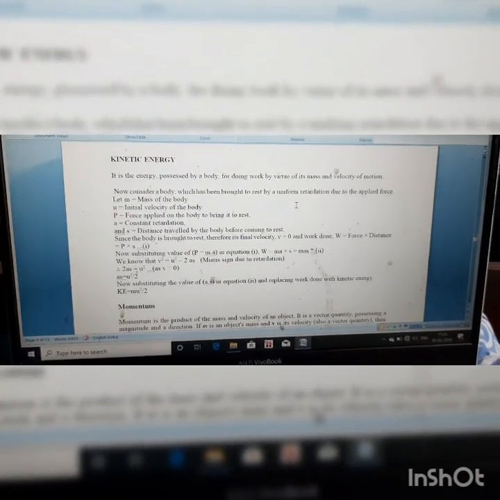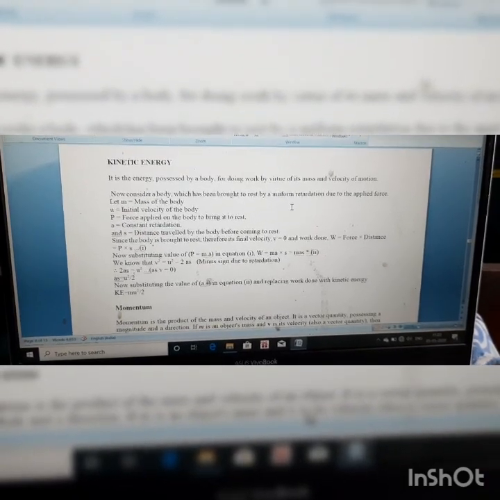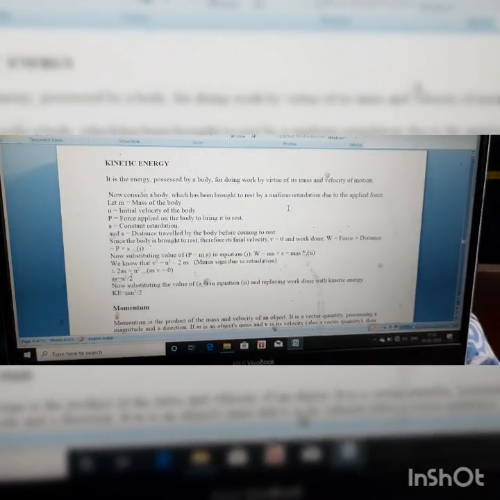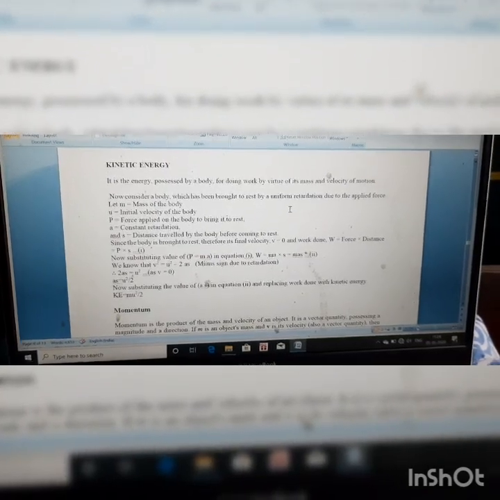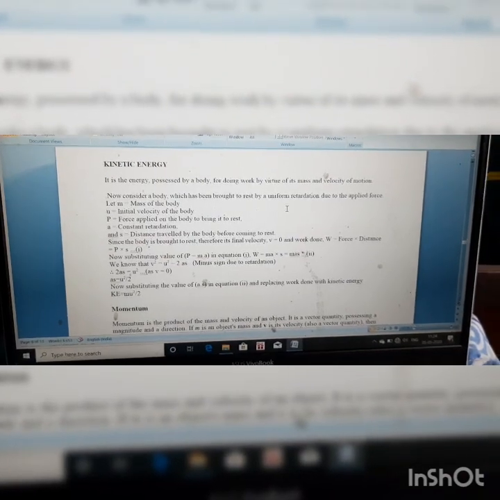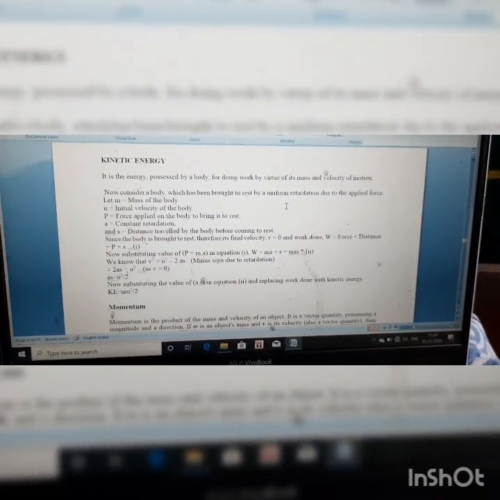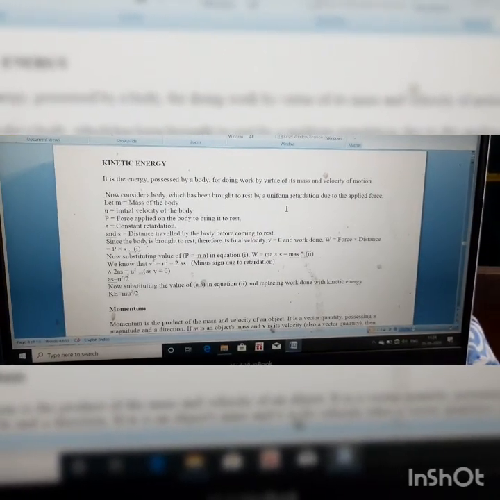So what is kinetic energy? Energy equals work done, so that is m into as, and we found that as equals u square by 2. So kinetic energy equals m into u square by 2, that is half m u square. It is the energy possessed by a body due to its motion. So it depends on the mass of the body and the square of its velocity.